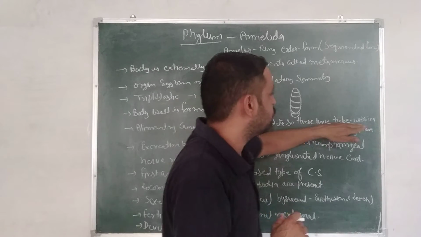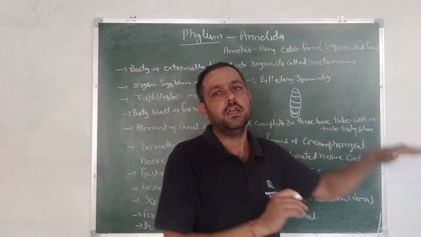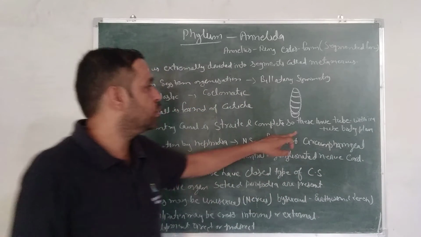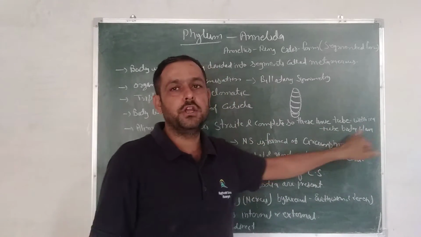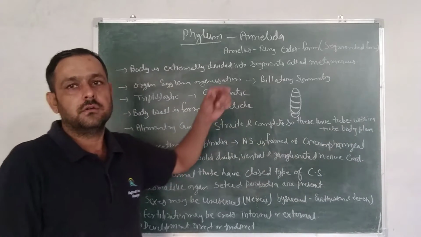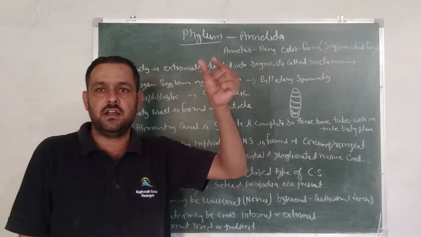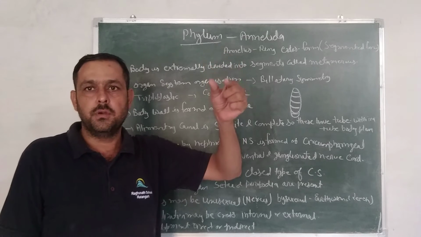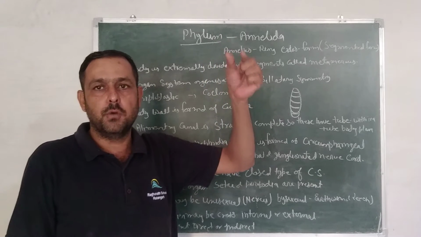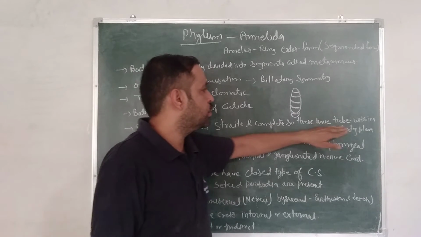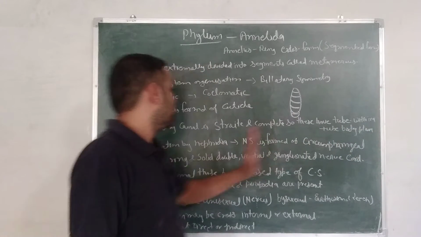So these have a tube within a tube body plan. This is a special character of Annelida. Tube within tube body plan is found in annelids, because the alimentary canal is straight and in the tube, means the whole body covers its alimentary canal, so they are called tube within a tube body plan.